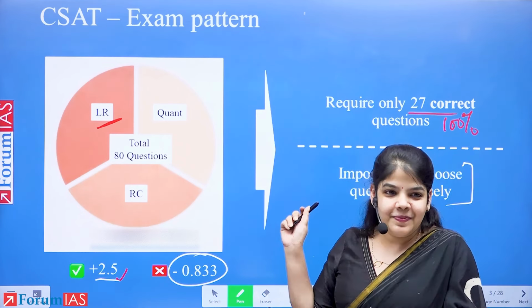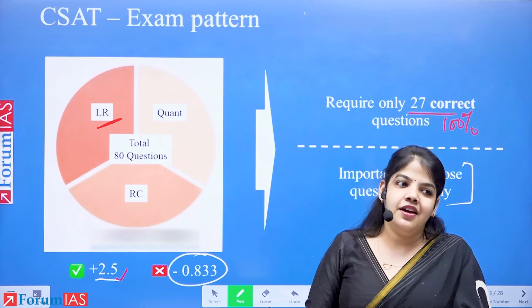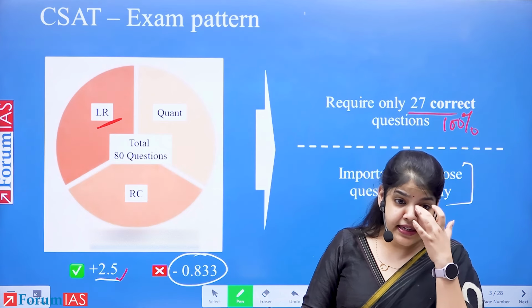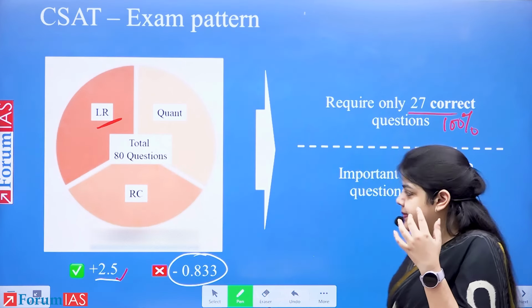We need 27 right, but we attempt more than 50 questions, so that even after negative, we reach the qualifying marks.